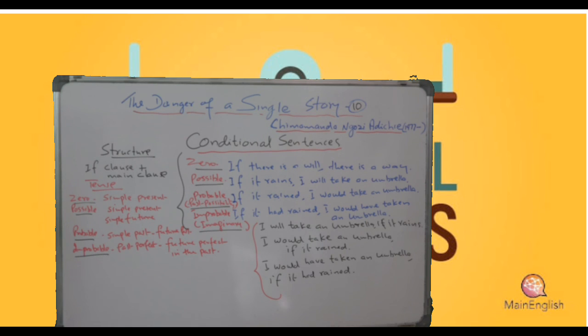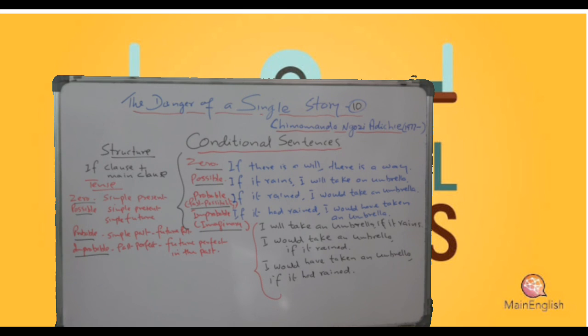Improbable conditions: past perfect in the if clause, and future perfect in the past in the main clause. So further discussion we will have on possible, probable and improbable conditions.